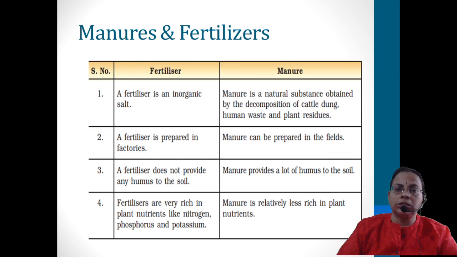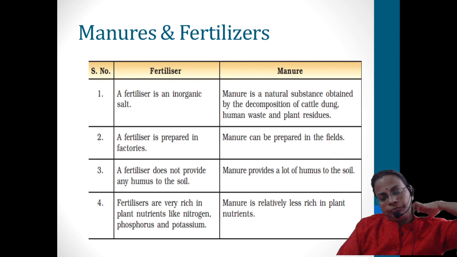Cow dung is an animal waste, and plant waste means after the harvest we can keep that plant waste there itself, and allow the decomposers to act on it, and it will be converted into humus. And now in our house also, we can prepare manure by making a compost bin. All the kitchen waste we can keep in that, and we can add cow dung slurry. Slurry means water mixed with cow dung, and if you add that, after some time it will be acted upon by the decomposers, that is bacteria and fungi, and they will convert it into nutrients.